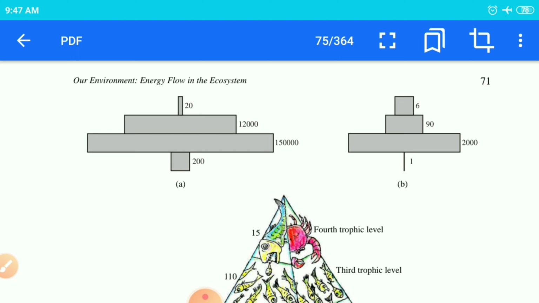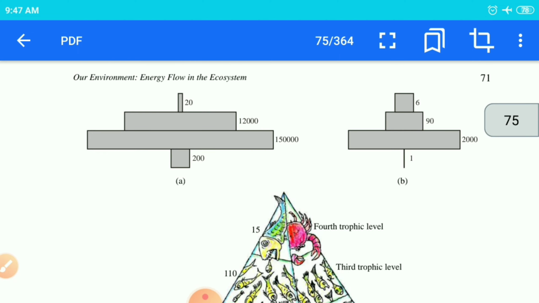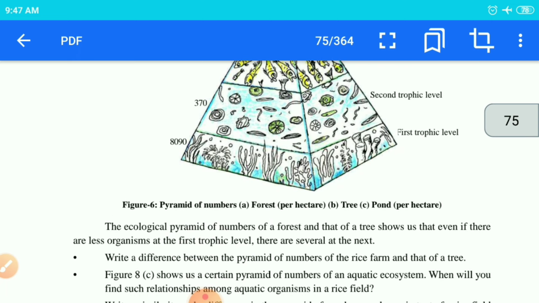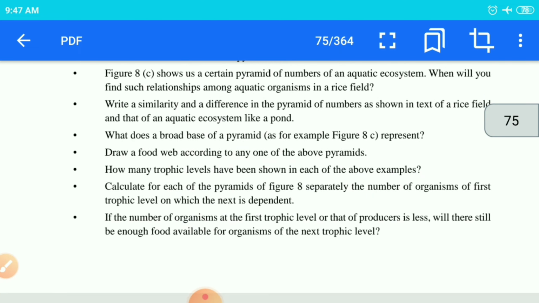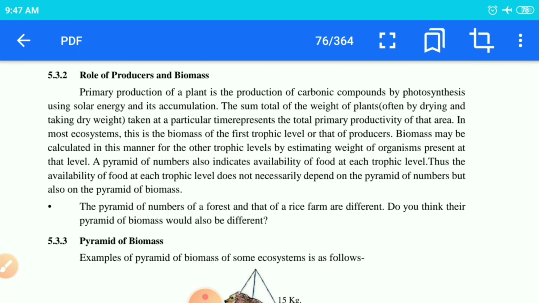See children, here a diagram is given, showing energy flow. How the energy is going to move from one level to another. As you can know, it is going to migrate from lower to higher. Whichever organisms are more in number, their energy will be passed to the topmost consumer, and only 10% is going to be passed from one level to another. That is known as your 10% law, which we will study later.